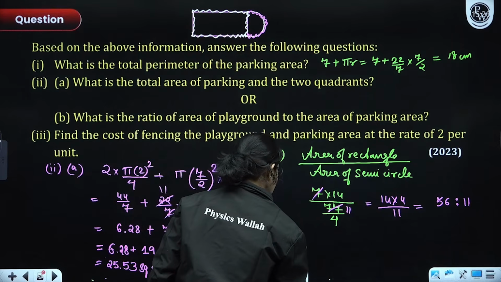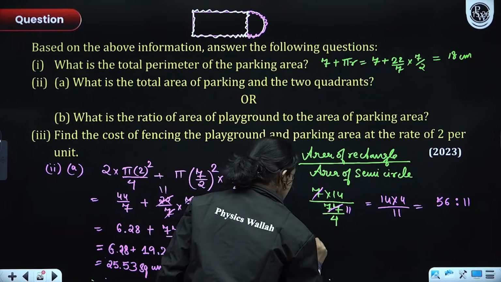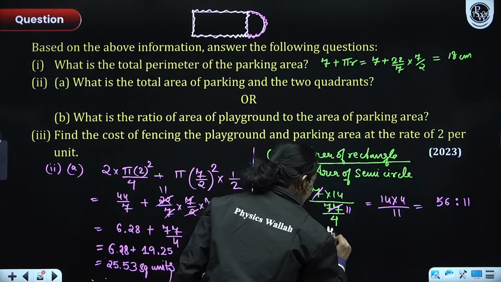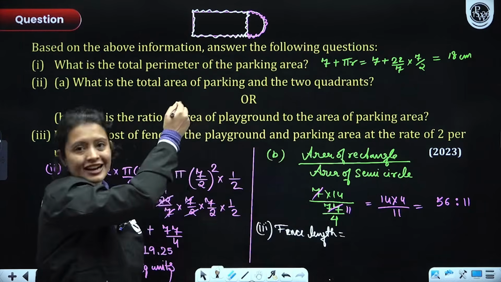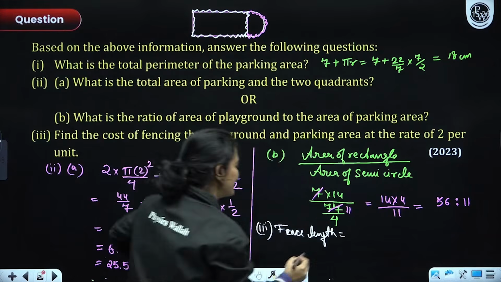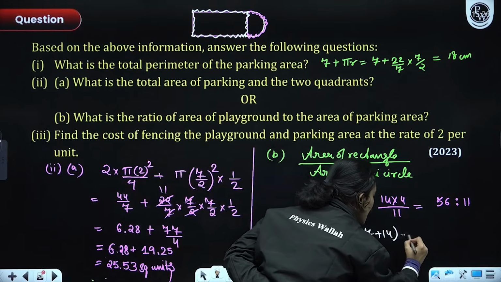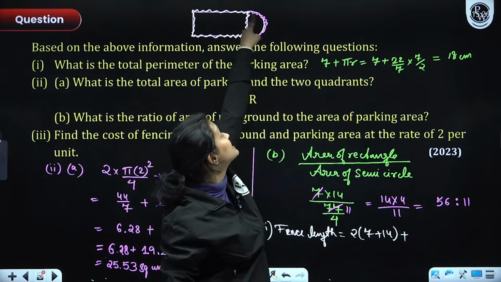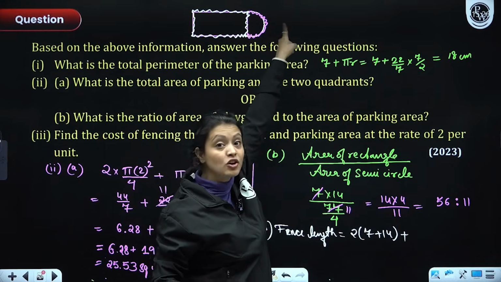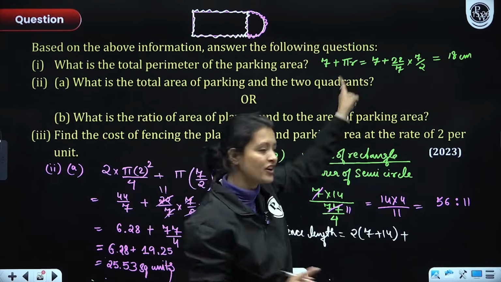Fence length would be what? It would be the perimeter of the rectangle. Can you see the perimeter of the rectangle, right? So 2 into length plus breadth, plus this arc length here. So what is the semicircular arc length? Pi r. We have already written it down.